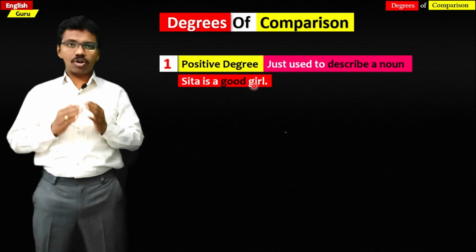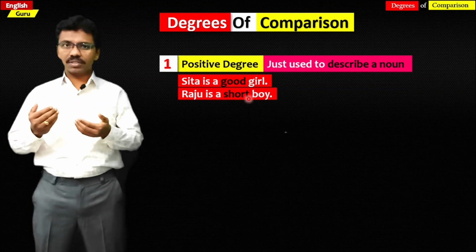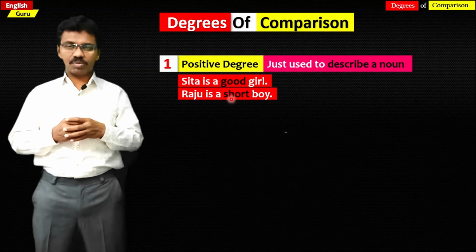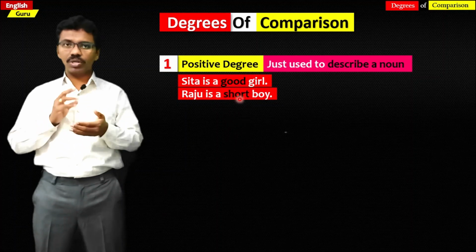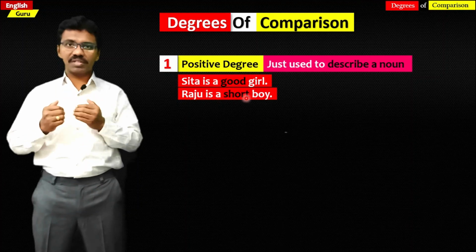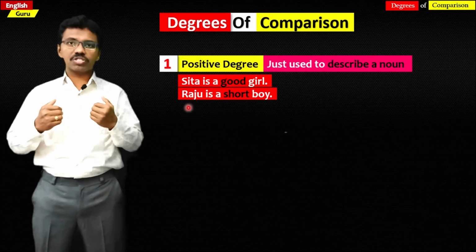In a similar manner, Raju is a short boy. So here short is a positive degree adjective because short is describing only one person, that is Raju. So short is in positive degree. So this sentence is in positive degree.